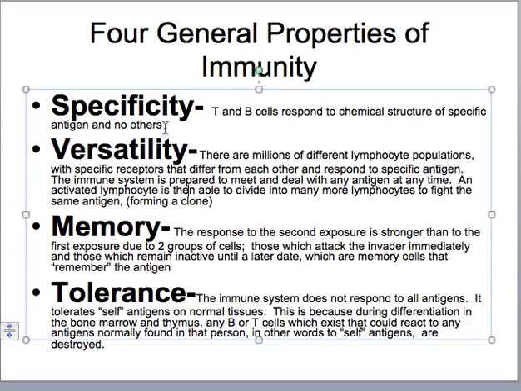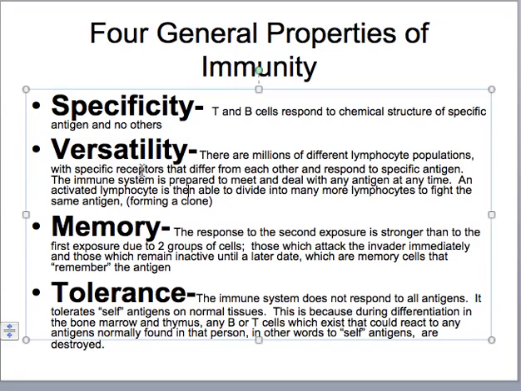Your immune system is very specific, so a T cell or a B cell will only react to a specific antigen. Therefore there are many, many different T and B cells to respond to many antigens. But again, these immune cells are very specific.